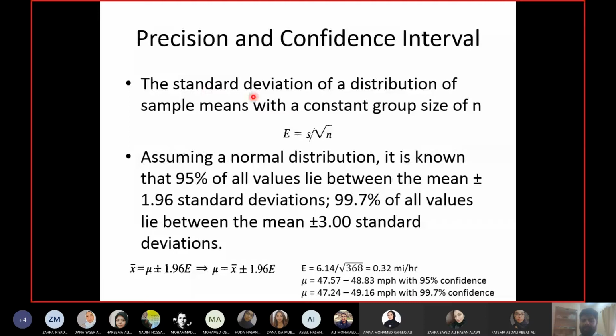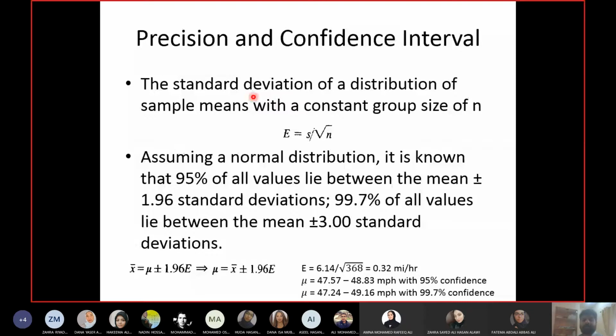Now a representative of the error is standard deviation. If you say that mean is the representative value of the data, mean is the actual value. If I ask you, okay, you collected the speed, how much was the speed? What would you tell me? You would tell me the average value, the mean value. So mean is taken as a representative value of the data. And what is standard deviation? It is the average difference from the mean. Okay, so if mean is representative of the data, then difference from the mean is an error in the value, right? In the individual values, how much error is there, that is equal to standard deviation.